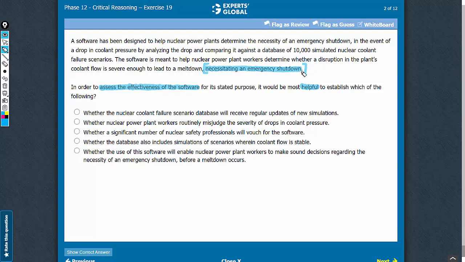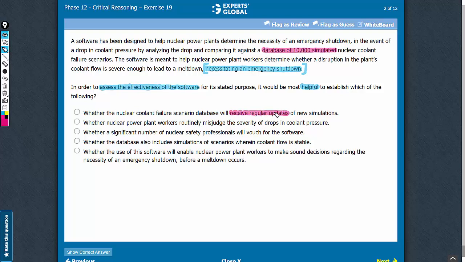Our broad expectation from the correct answer choice is that it should provide some fact or data that would be helpful in assessing the effectiveness of the software. Answer choice A. This answer choice talks about whether the database receives regular updates. The argument mentions that the database has 10,000 simulations. Whether these simulations are regularly updated makes no suggestion regarding whether this database is effective in the first place.